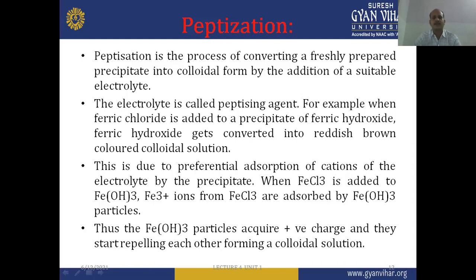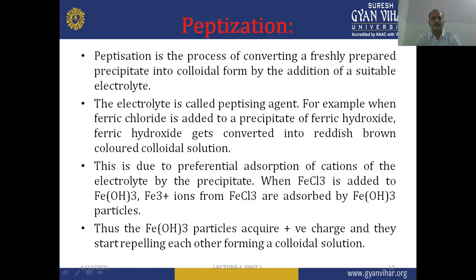The electrolyte which is used in this process is called the peptizing agent. For example, when ferric chloride is added to a precipitate of ferric hydroxide, it gets converted into a reddish brown colored colloidal solution. This is one of the examples of the peptization method.